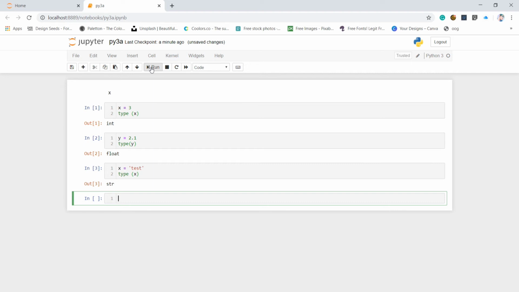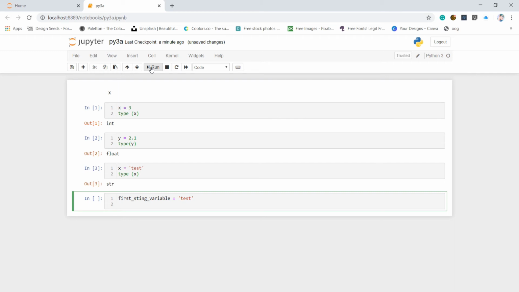And if you're wondering what will happen to the above x, if this was not an example and I was writing some code in which I was using x again, in that case the value of the previous x, which is 3, will get overwritten by the new value, which is test. So for example it is right, but don't do this in a real program because it will override the previous value with the newer value.